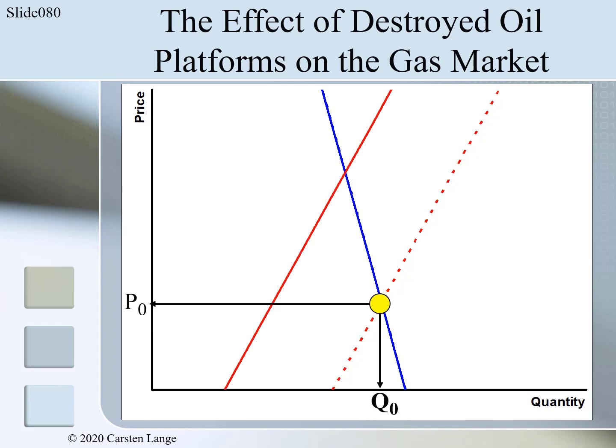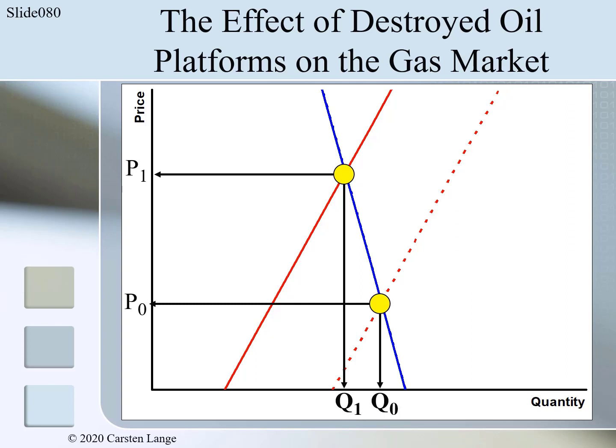After the supply curve shifted, the original supply curve is not valid anymore. The same is true for the original equilibrium. The new equilibrium is where the new supply curve intersects with the demand curve. From there we go horizontally to the left to find the equilibrium price. We label this price with P1. We go straight down from the equilibrium to find the new quantity. We label the new equilibrium quantity with Q1, and we now can summarize the result.